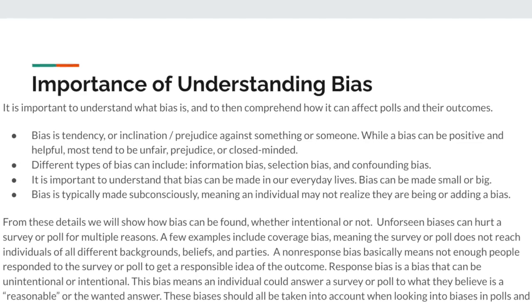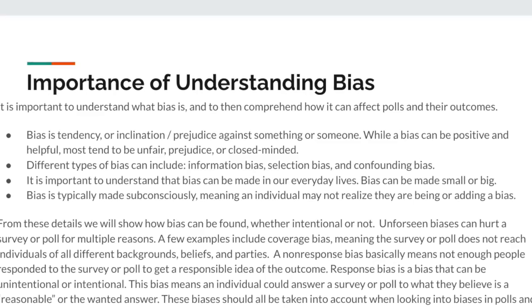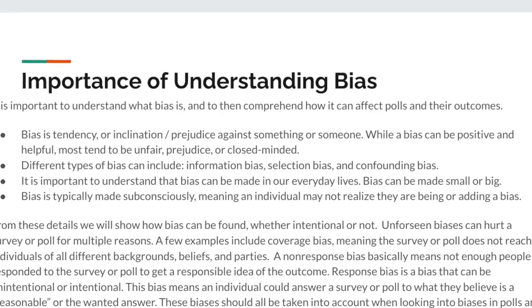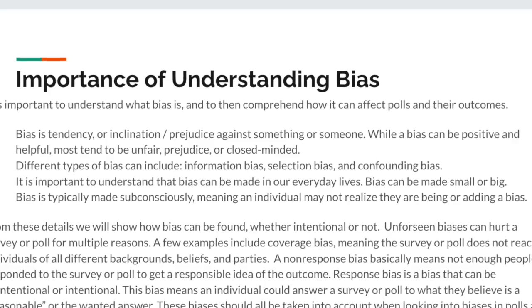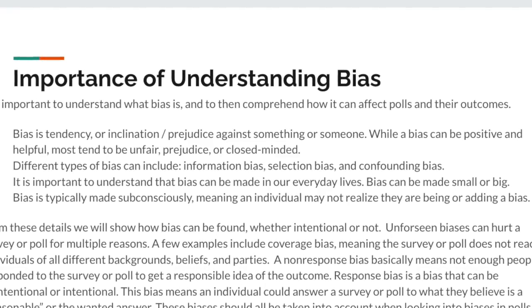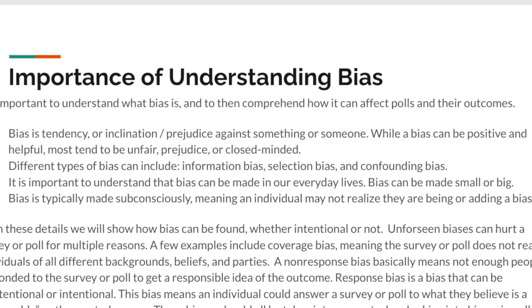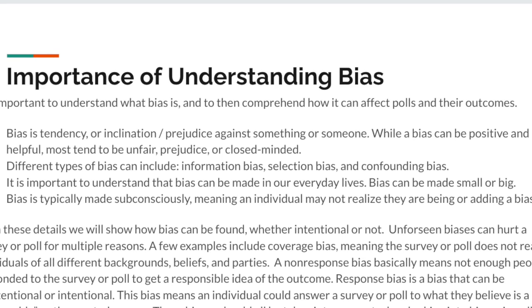Biases can be made subconsciously or sometimes are made intentionally. A few different kinds of biases can include coverage bias, non-response bias, and response bias. These biases should all be taken into account when looking into biases in polls and surveys and can help find where a negative bias or an intentional bias can be found.